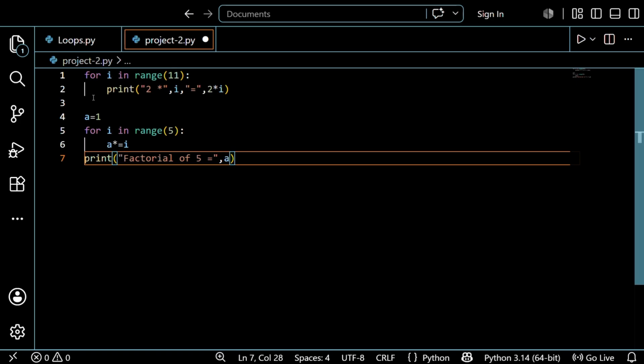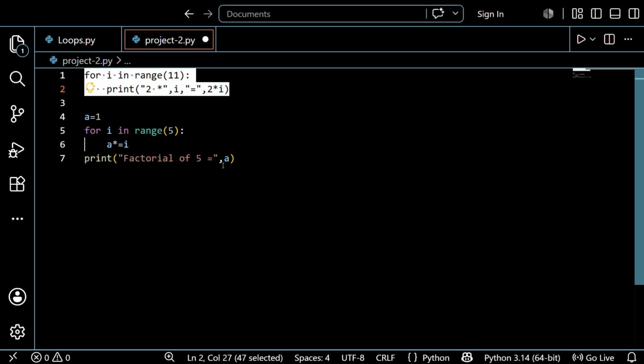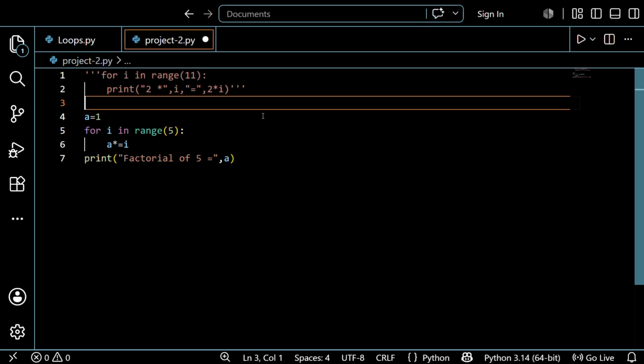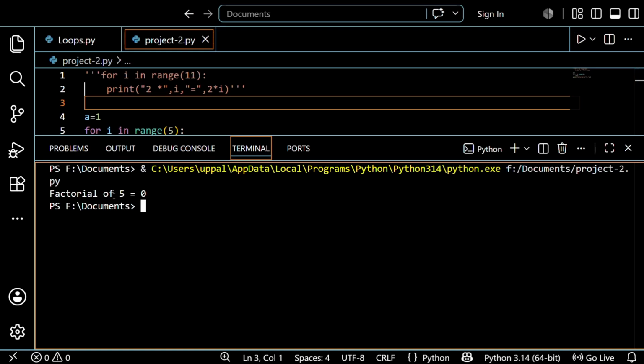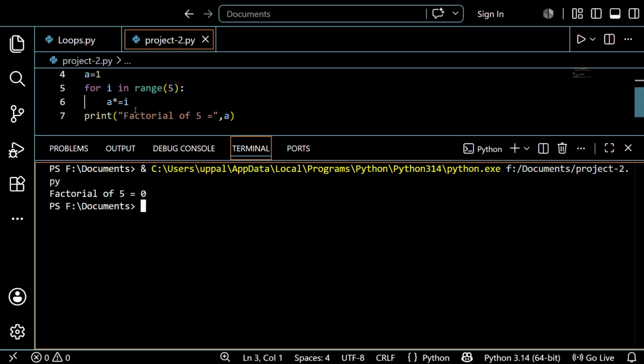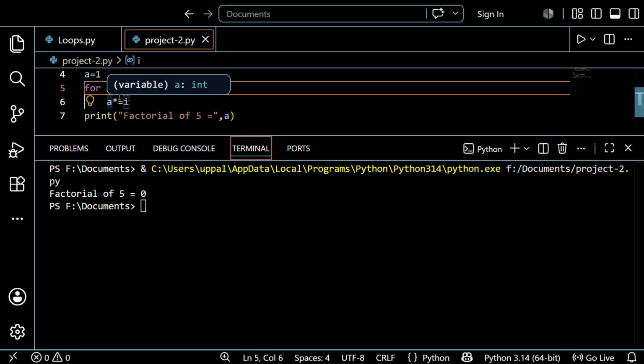So I just want to run this. First write this one. I want to save this first and then run this. See, it printed 0, because it was starting with 0. See, initially it starts with 0, right? 0, 1, 2, 3, 4, right? So for the range 5, if you multiply anything with 0, it becomes 0.